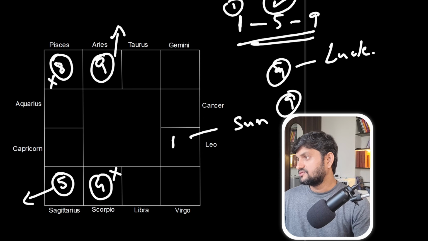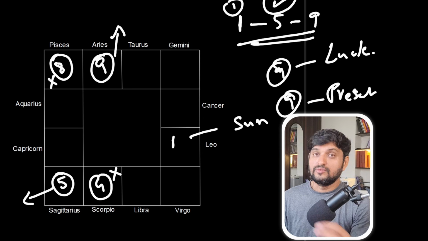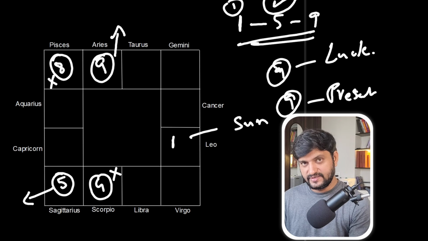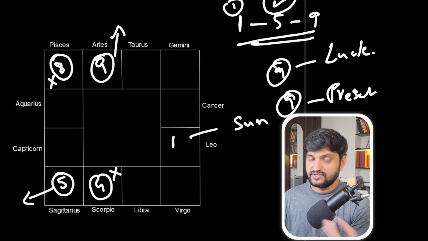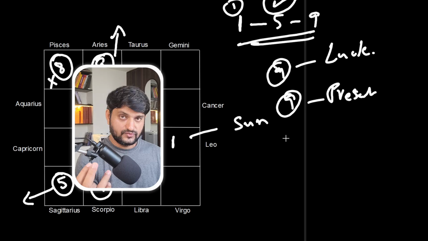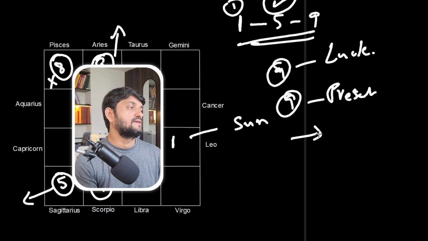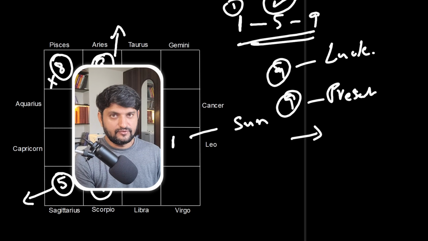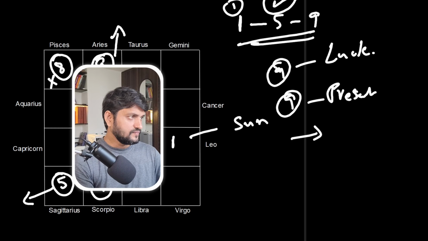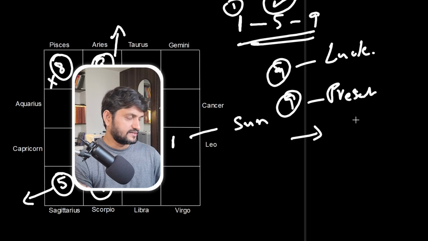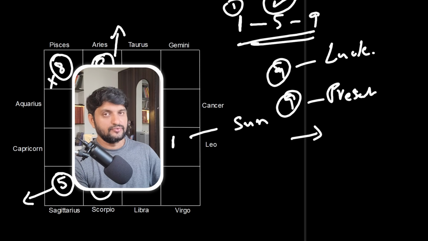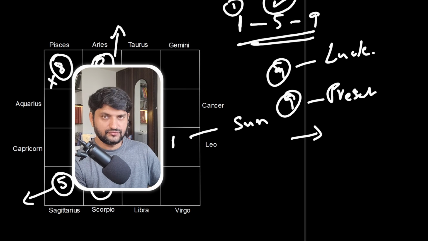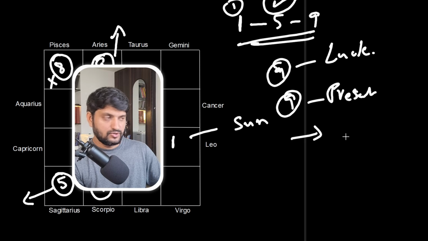The ninth house is the present. The good things you do in the present life are signified by the ninth house. So that's one part. The second part is the blessings you will get from your own gods. So that is the second factor, the luck factor: the good karma you are doing in this life, plus the blessings you receive from your own gods.